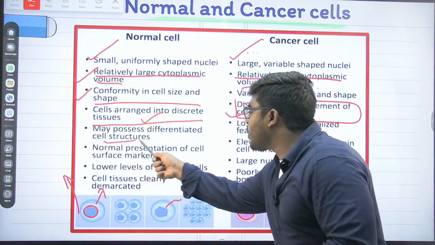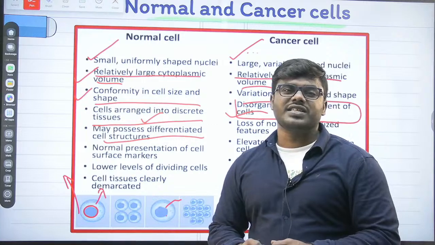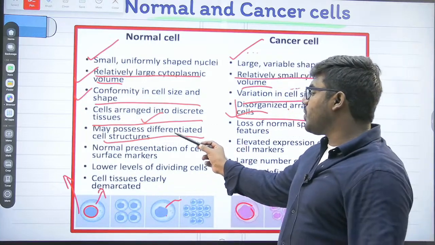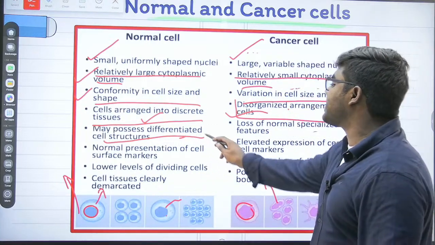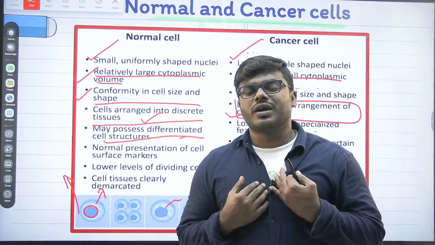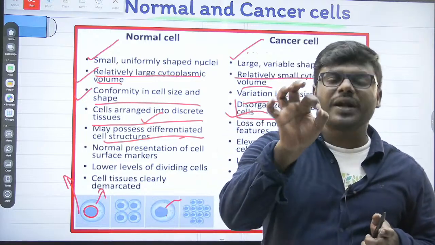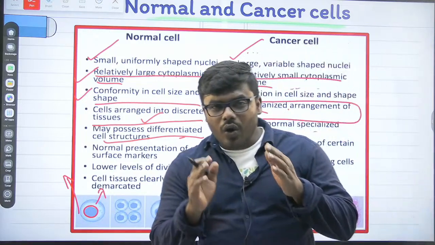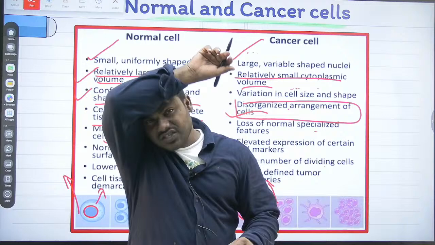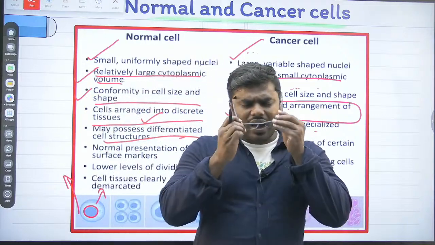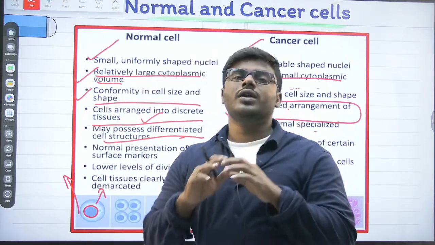It may possess a differentiated cell structure. What do you mean by the words may possess a differentiated cell structure? Because I told you clearly, our normal cell will undergo division only up to a certain extent. Our cells never undergo division continuously.